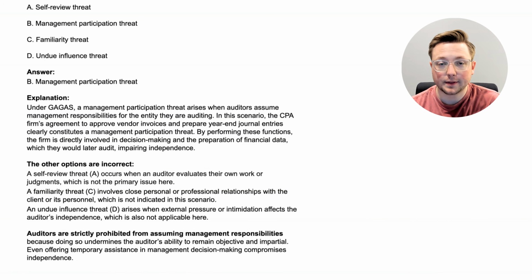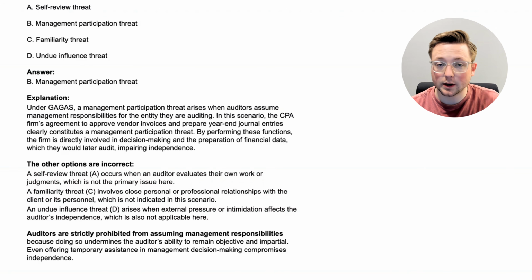So we're going to talk about that a bit more in a second, but again, why are the other options incorrect? This is obviously not a self-review threat, at least not yet, because they haven't had to audit their own work. But if that was the case, if they were auditing their own work, that would be a self-review threat. A familiarity threat involves close personal relationships. Again, that's not really what's happening here. And undue influence, there's not really somebody who's pressuring or intimidating them. I mean, the school district did ask them, but they didn't threaten them or force them to do it. They did it willingly. So that would not be an undue influence threat.